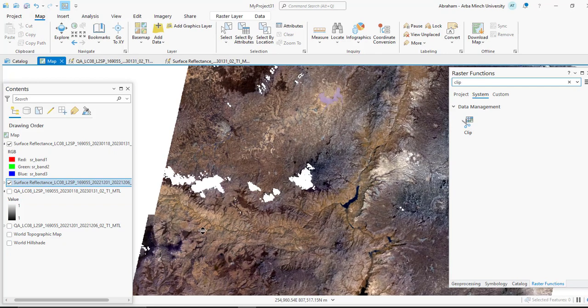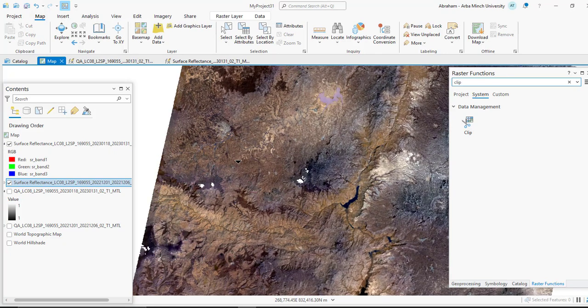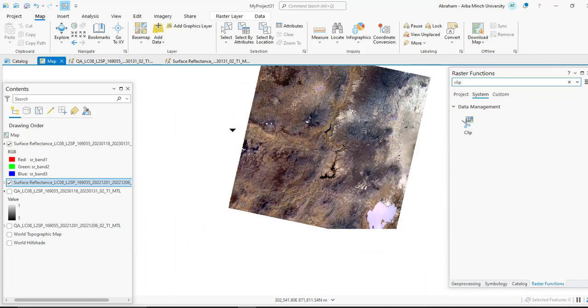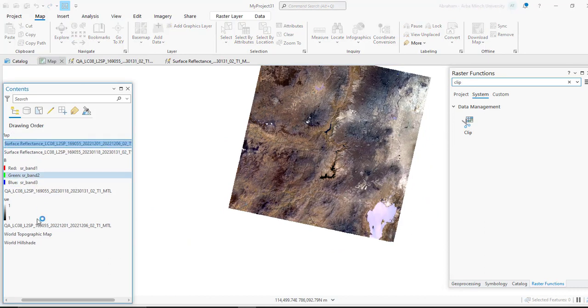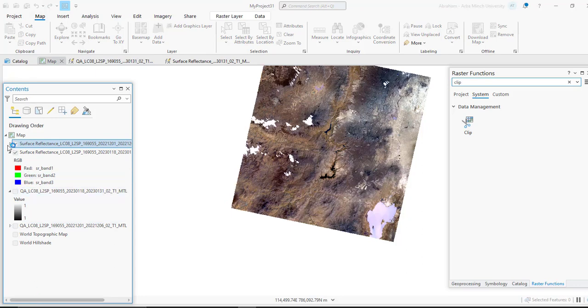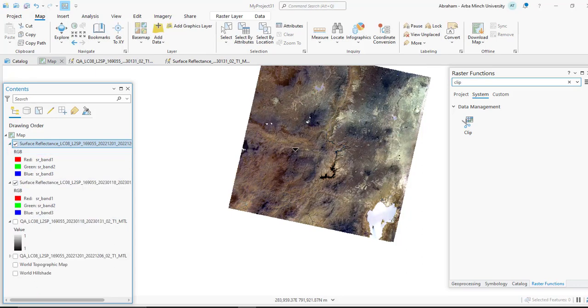So our aim here is we are going to use the mosaicing tool in order to merge these two images and get a cloud free image. This is the first image. This one is the first image. It has less clouds than the second image, which is this one.